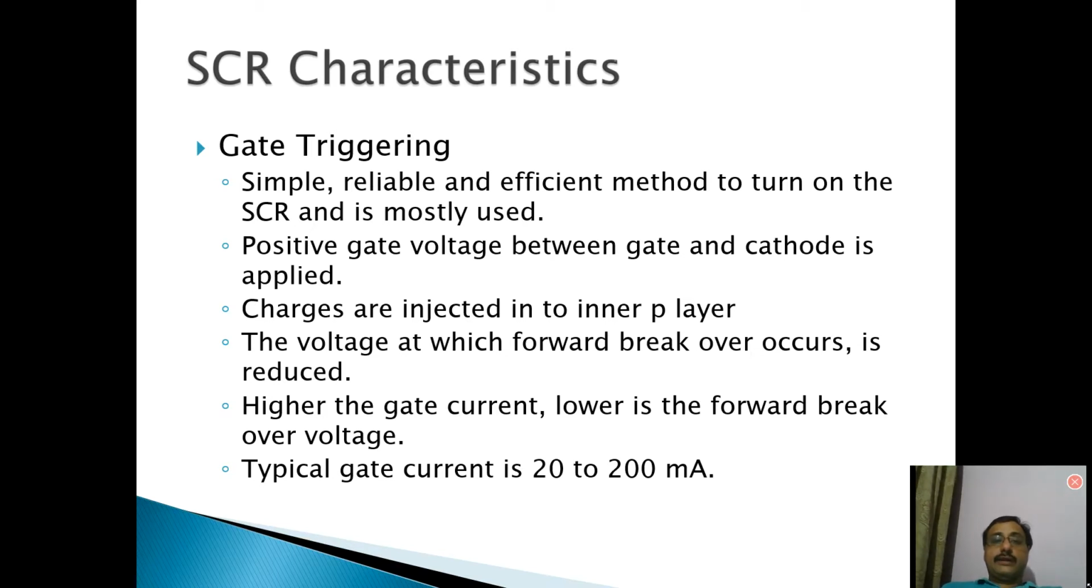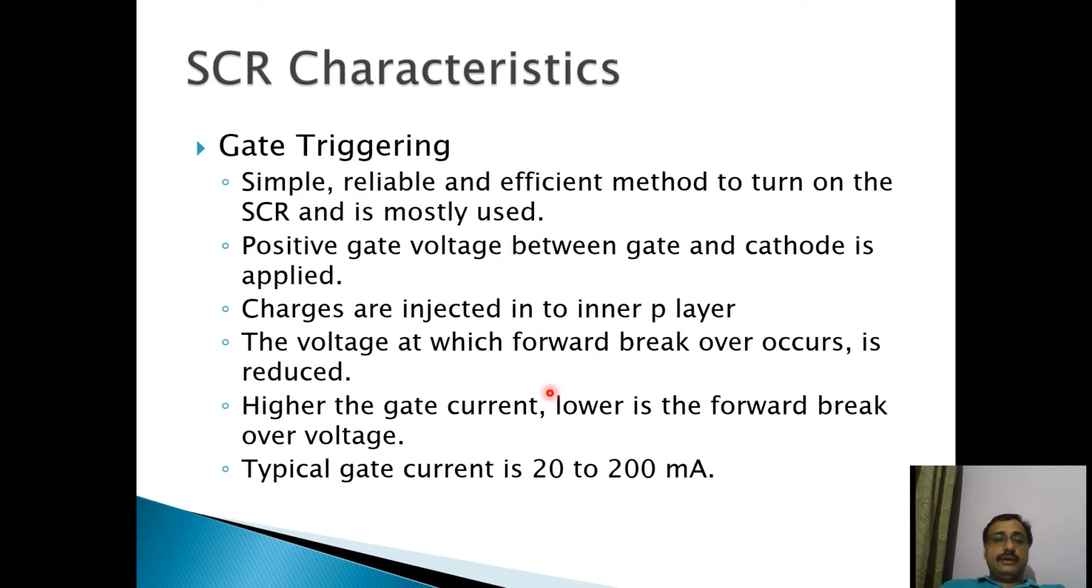Now gate triggering. Gate triggering means the method of turning the SCR on. Triggering is the method which is used to turn the SCR on. There are many types of methods through which we can turn on the SCR, but gate is the reliable, efficient and simplest method. So gate triggering means using the gate terminal to turn on the SCR. This is a simple, reliable and efficient method.